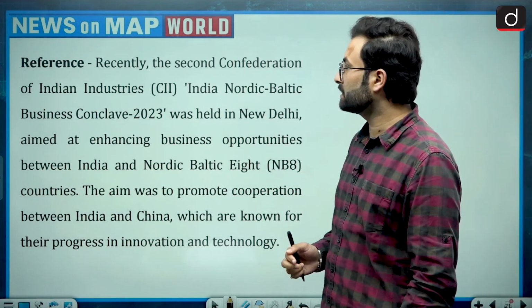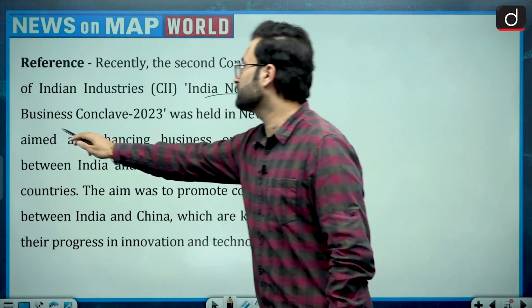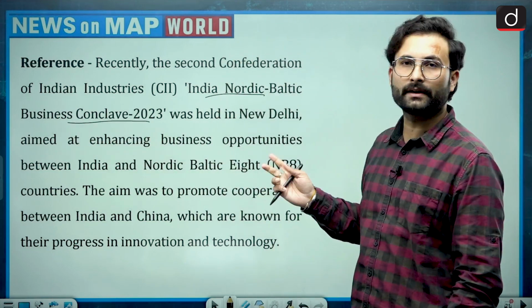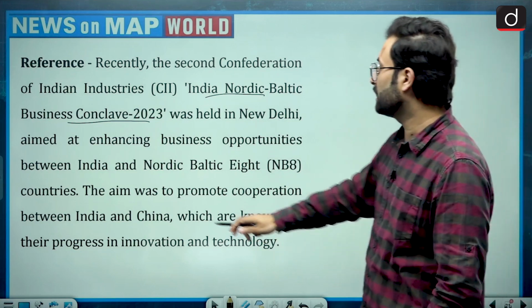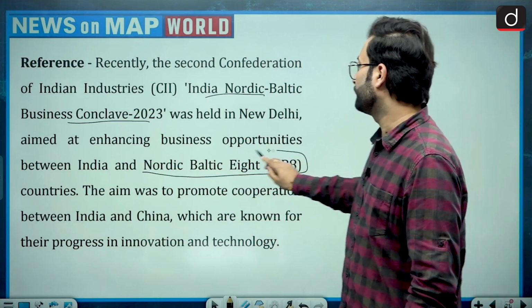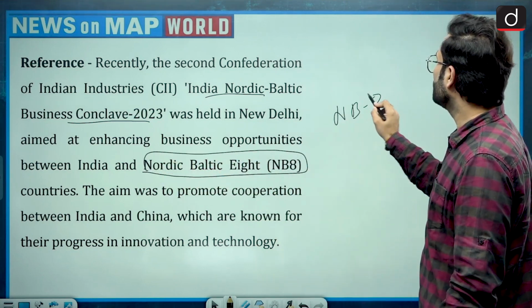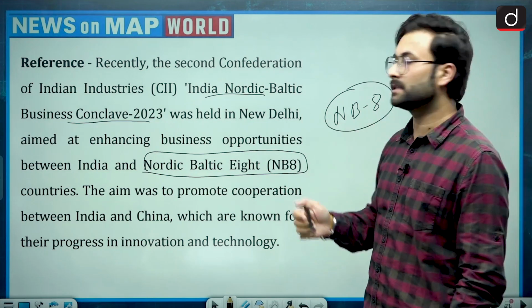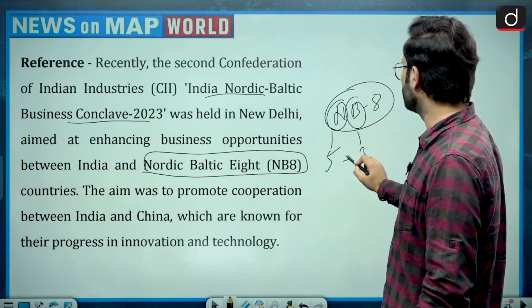Recently, the second Confederation of Indian Industries India Nordic-Baltic Business Conclave was held, and that is why we have taken this particular question. There is a mention of the Nordic-Baltic 8. This NB8 is basically Nordic countries plus Baltic countries. In Nordic countries there are 5 countries, and in Baltic countries there are 3 countries, which forms 8 countries.